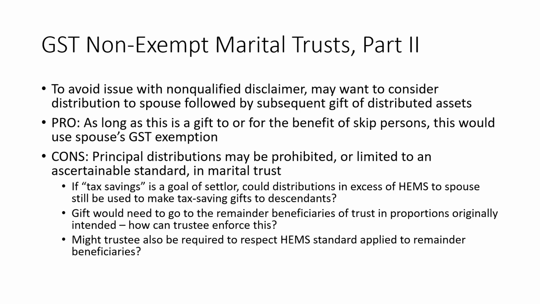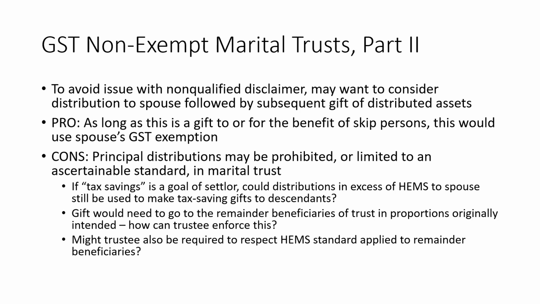First, you have to see if the spouse can even receive principal distributions from the non-exempt marital trust. If they can, those principal distributions may be limited to an ascertainable standard. So the question is, how does that standard align with the intent of the settlor of the trust? So for example, if tax savings is a goal, could that give the trustee the authority to exceed HEMS with respect to the spouse, as long as maybe the gifts to descendants might respect that HEMS standard as well by being distributed in further trust for their benefit.